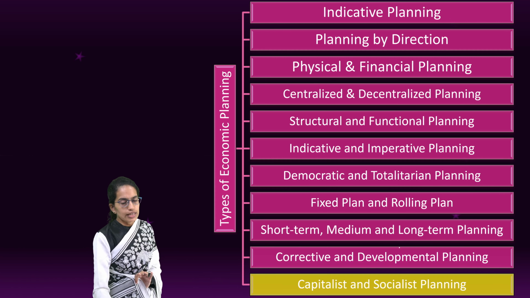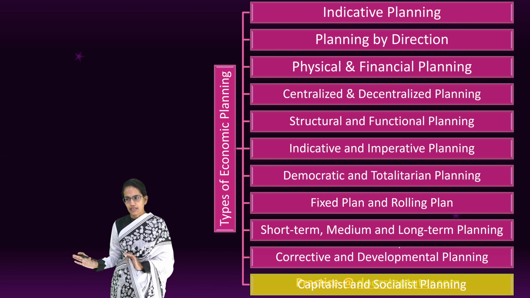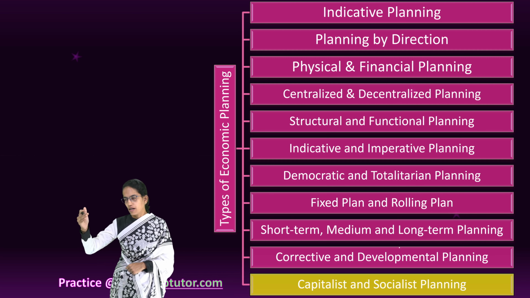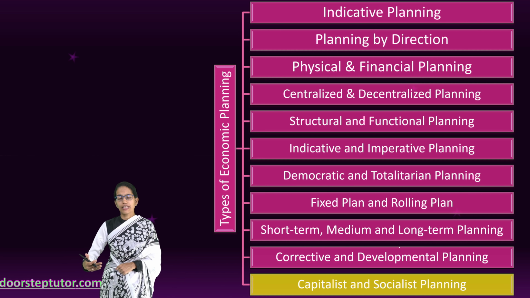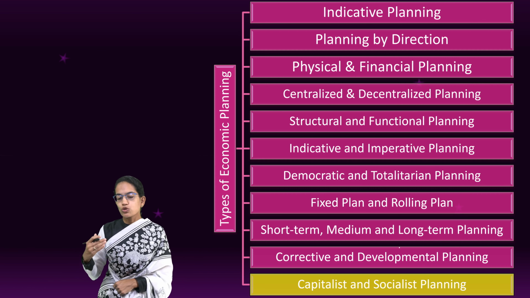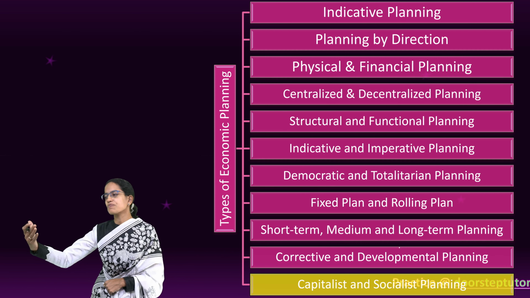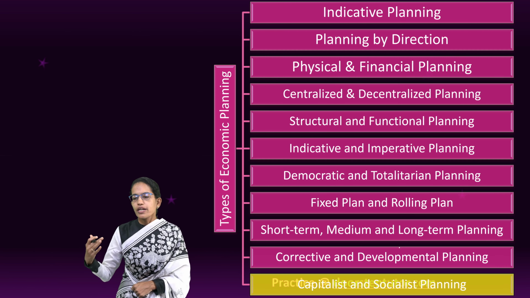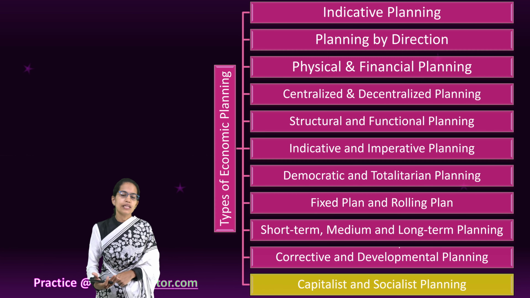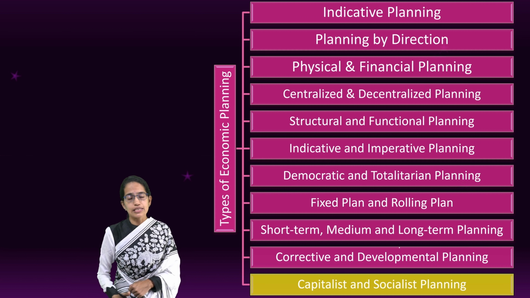The next is capitalist versus socialist. So capitalist is a free enterprise economy. There is no governing authority over the planning activity, and it is freely in the hands of private players. However, socialist planning is planning which is suggested by the government and therefore takes into account all the segments of the society. A combination of capitalist and socialist planning, we could say, is mixed planning, which is seen as a perfect example in India.